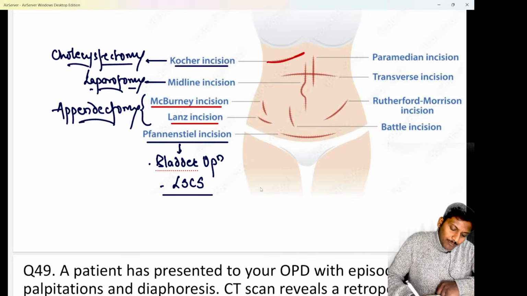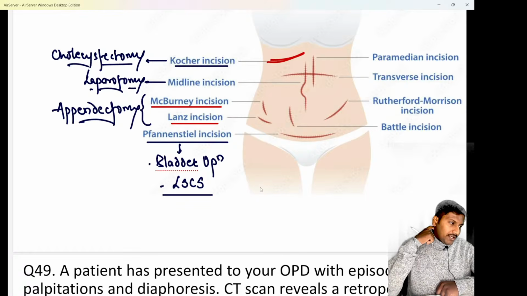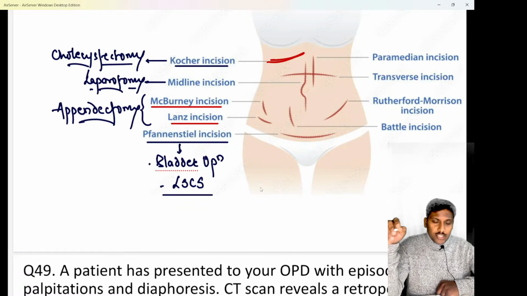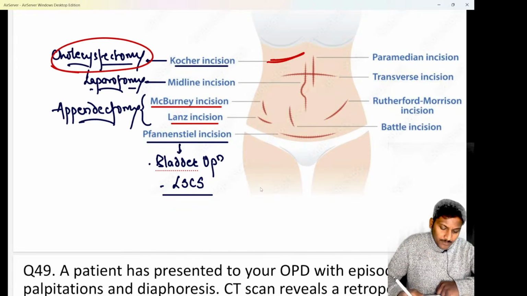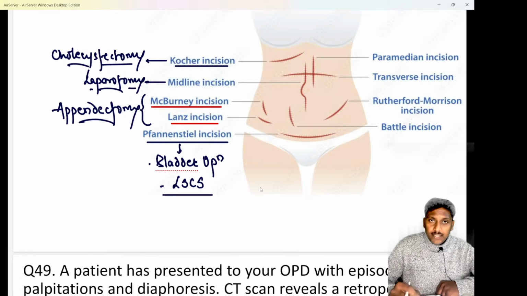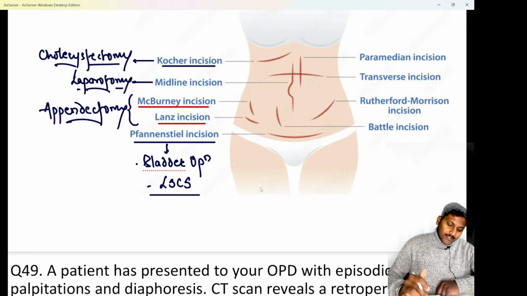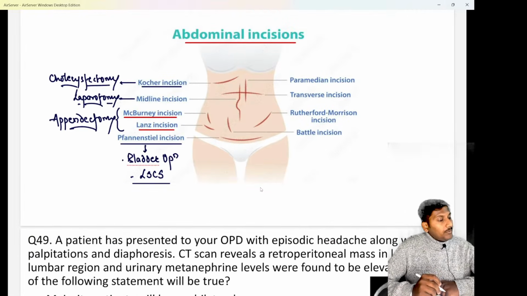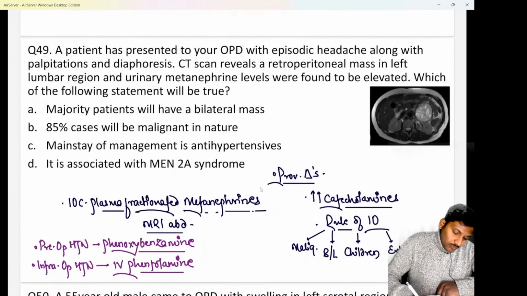Next, in the right hypochondrium or right upper quadrant, if you make an oblique incision, that is known as Kocher's incision, used for an open cholecystectomy. So open cholecystectomy is done with a Kocher's incision, an oblique incision in the right upper quadrant. Hopefully clear to all of you. At least remember these are the important ones. Clear? Next is question number 49.